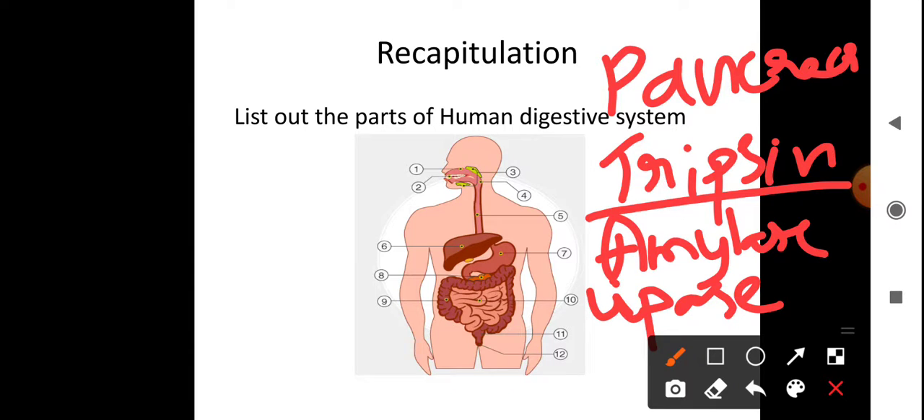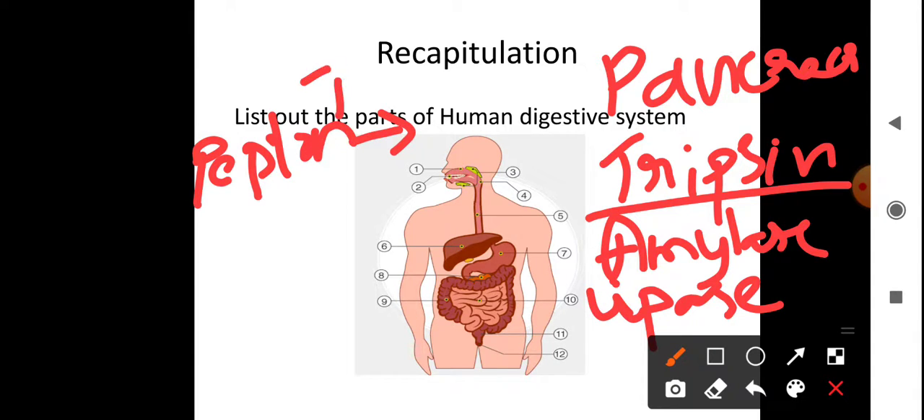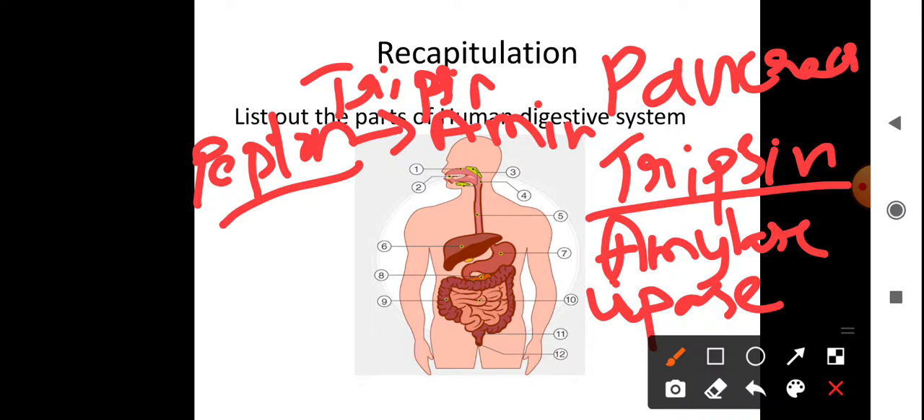This trypsin acts on peptones. In the stomach, pepsin converted proteins into peptones. Those peptones are further digested by trypsin. So trypsin is helping to change peptones into amino acids.